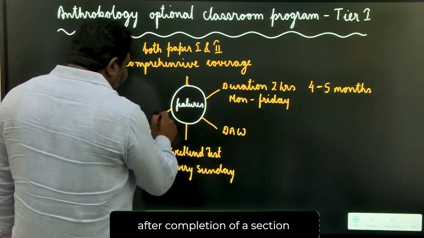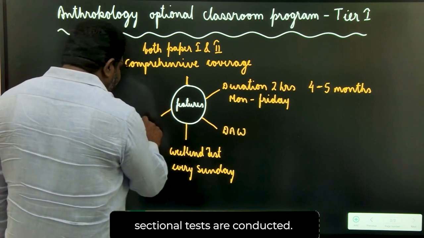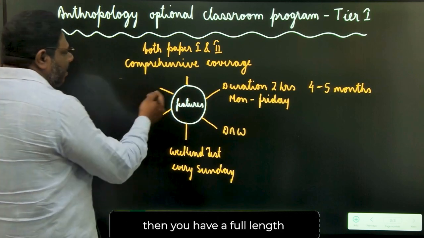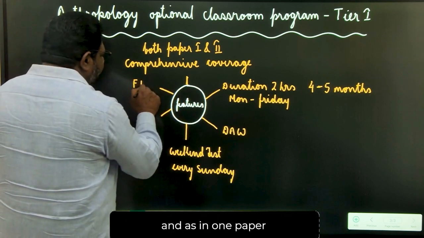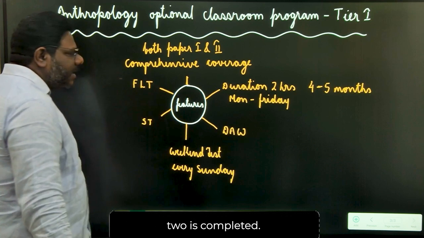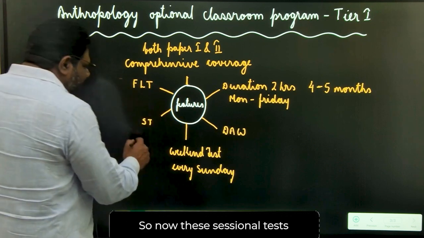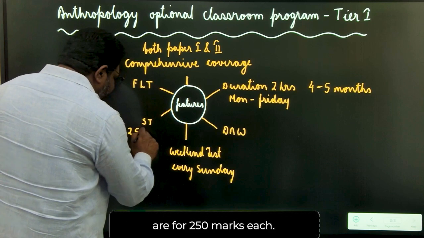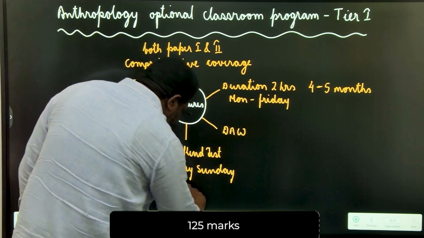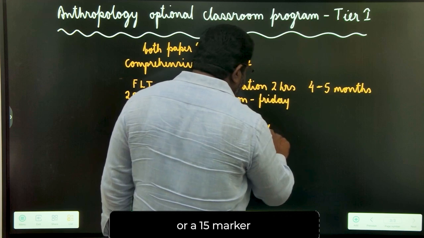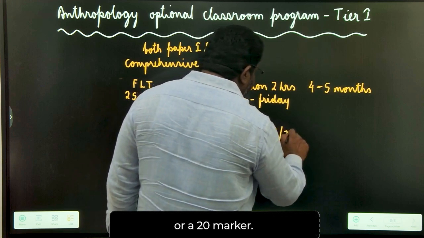After completion of a section or a unit, sectional tests are conducted. And after paper 1 is completed, you have a full length test on paper 1, and as and when paper 2 is completed, you have a full length test on paper 2. These tests are for 250 marks each. The weekend test is for 125 marks, and the daily answer writing may be a 10 marker or a 15 marker or a 20 marker.